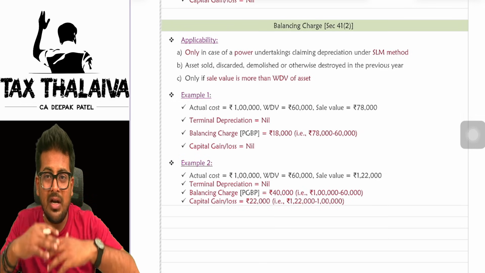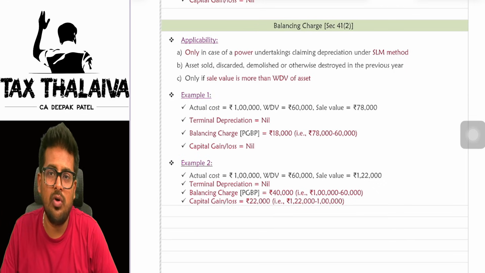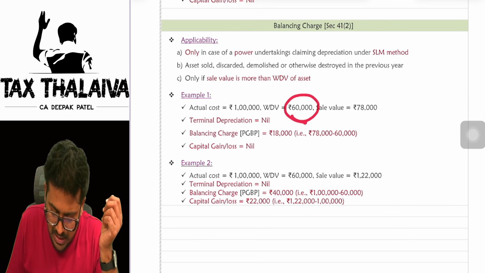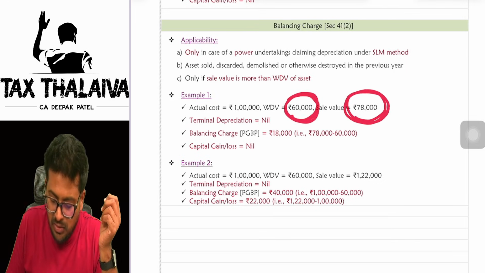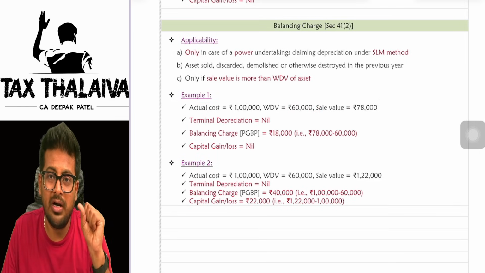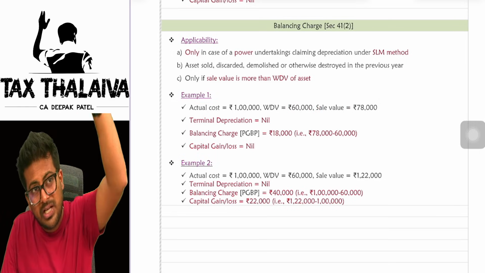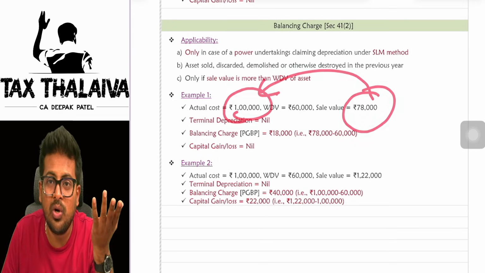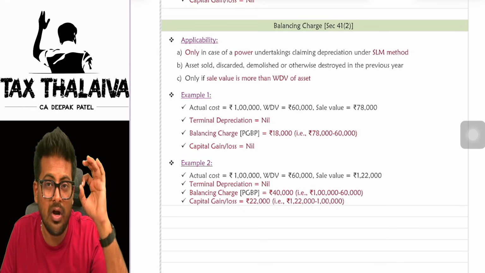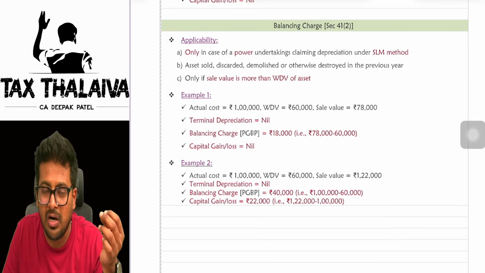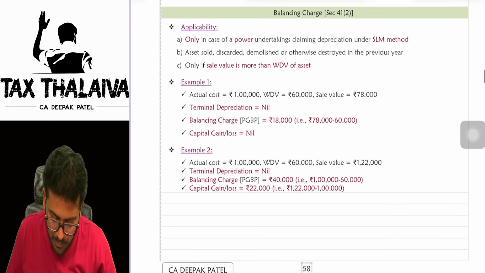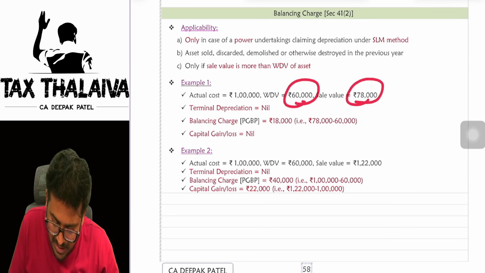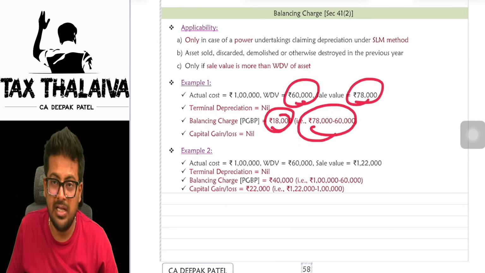Then tell me, what is the higher amount you got? 18,000, because 60,000 was your WDV and the sale value is 78,000. Is it exceeding the actual cost of the asset? Is the sale value exceeding 1 lakh? No. In that case, you will not get capital gain. Only you will get balancing charge. What is this balancing charge? 78,000 minus 60,000, which is 18,000.